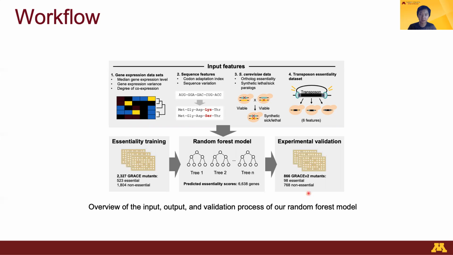Based on this training standard, we determined the essentiality of 2,327 genes, and about 500 of them were experimentally confirmed as essential. These serve as the input to train, optimize, and test a random forest model, which finally outputs the prediction scores for all the genes we have on hand. Based on the predictions, we prioritize the construction of an additional set of 866 strains, which we call the Grace V2 set.